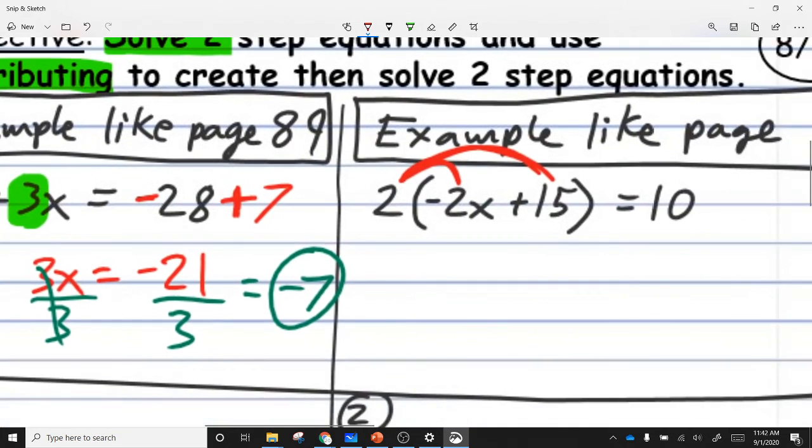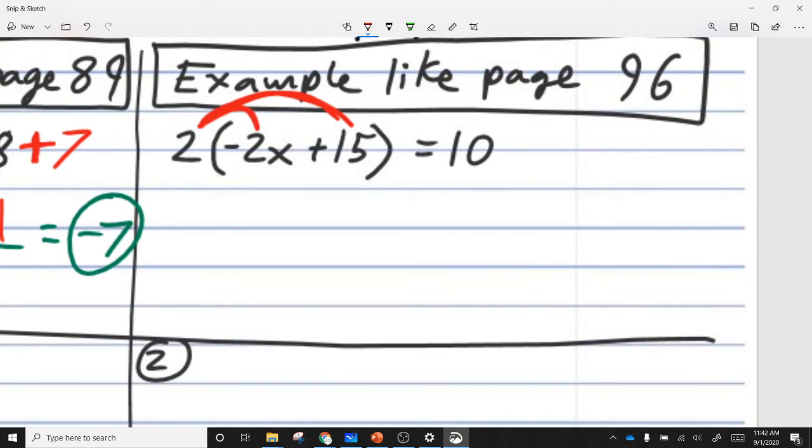Distributing. So we'll go ahead and do that multiplication. 2 times negative 2 is negative 4, and keep the x on board. And then we do 2 times 15, gives us 30. And our 10 stayed the same.